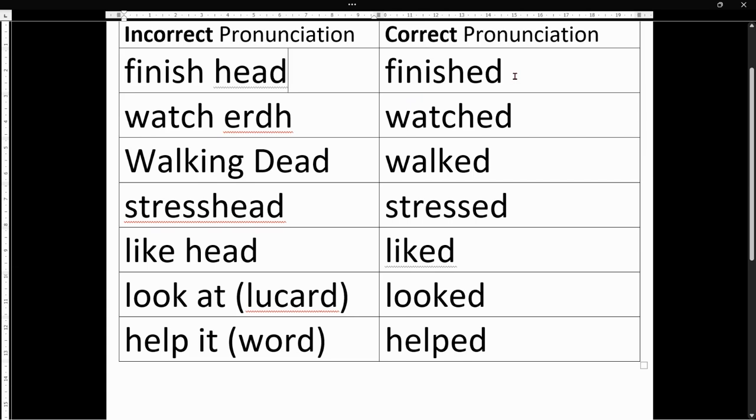And it's quite difficult because it's difficult to imagine that this sound here is actually a T sound. Finished, watched, walked, stressed, liked, looked, helped. Now, just a note as well on liked, the K sound here is very, very soft, extremely soft.